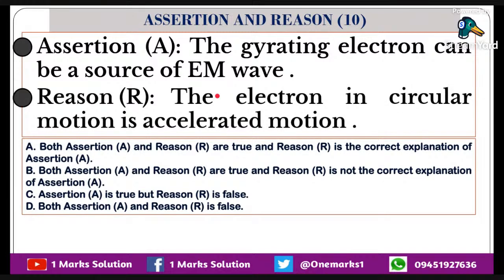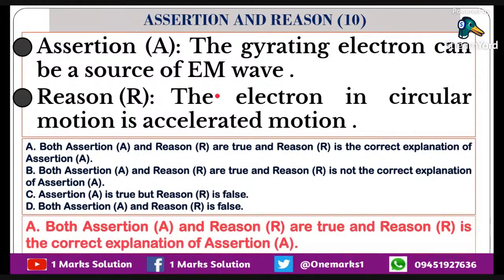Now what is the next one? The electron in circular motion is accelerated motion. An electron in circular motion is an accelerated motion. So as assertion, no doubt it is true. And the reason is also true, and it is the correct explanation for the assertion. So the option is A.